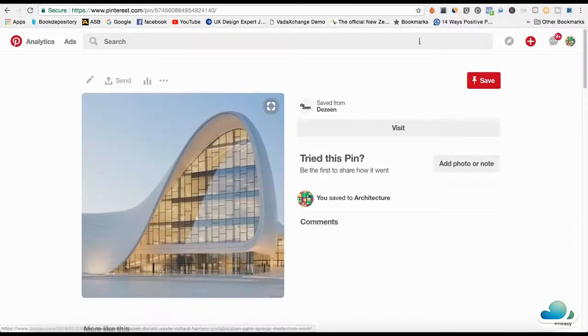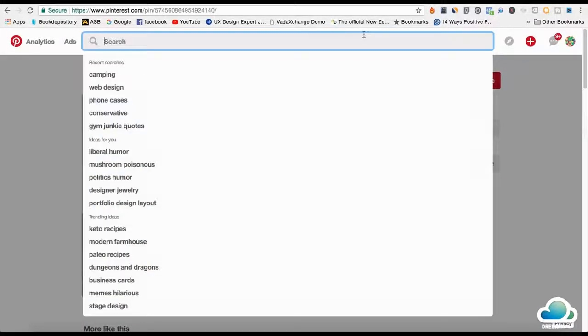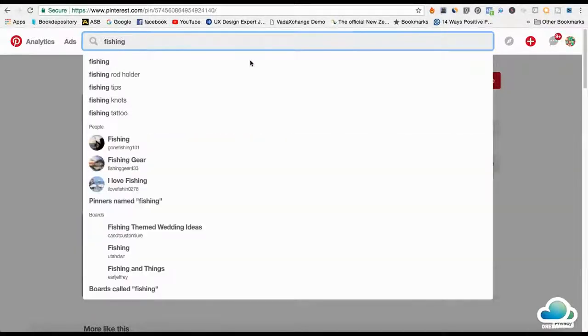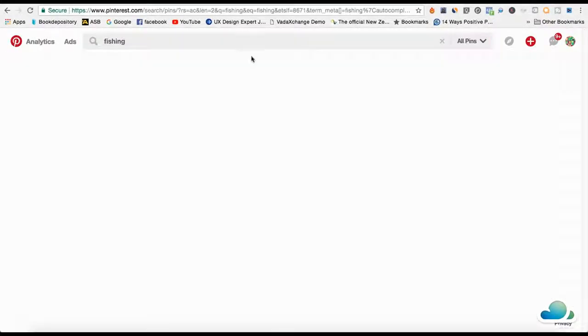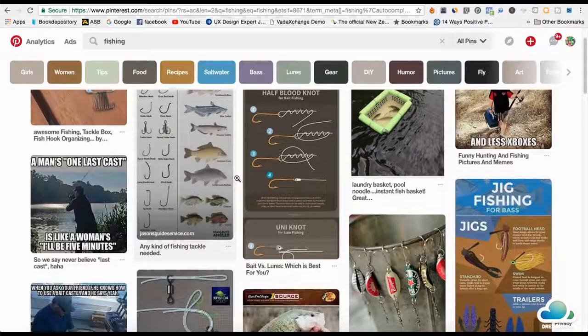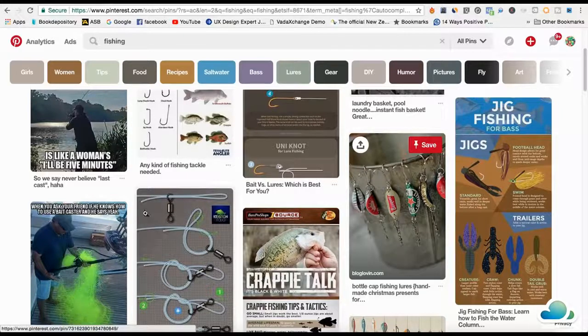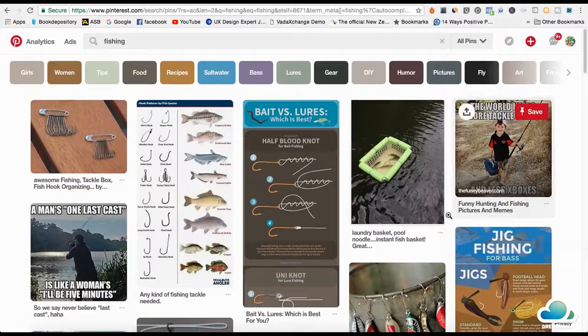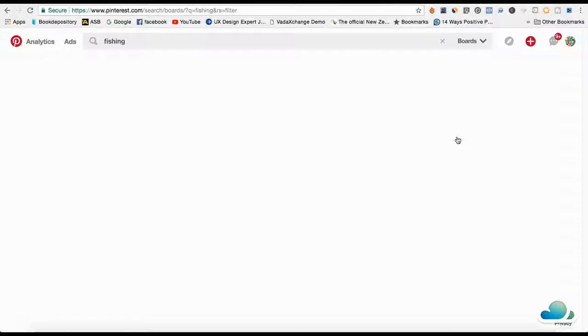So I'll just go over it again. First thing you do is you come in here and search up, let's try one more thing, fishing. So I'm going to start fishing here, and this can work on any niche. What I'll do is I'll pin about 20 of these pins or images, just to make it look legit, make a board about fishing and make it look legit, 20 of these.